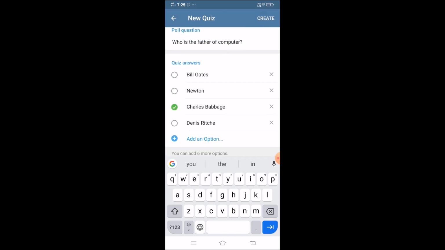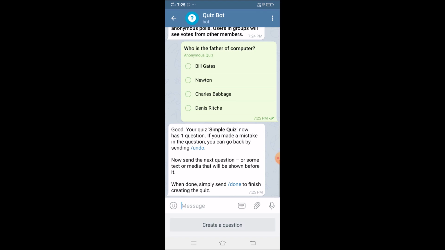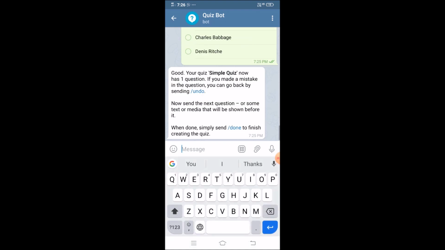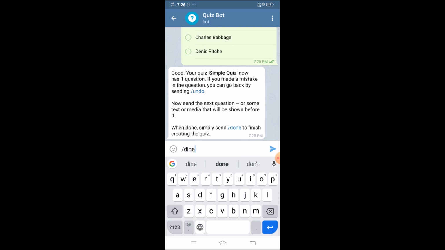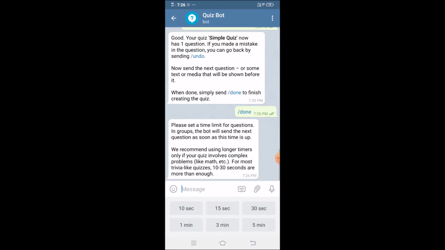And I'll click on create. So this way, good, your quiz, simple quiz, has been created. So this way you can add any number of questions. Create a question, there is again one option appearing. So in this way you can add any number of questions in your quiz. At this moment, just for testing I have done it. So I'll straight away write done, as I don't want to add any other question. So this is the single question I have given.